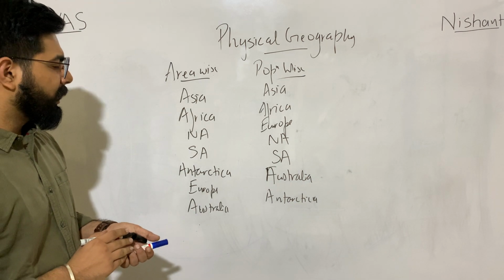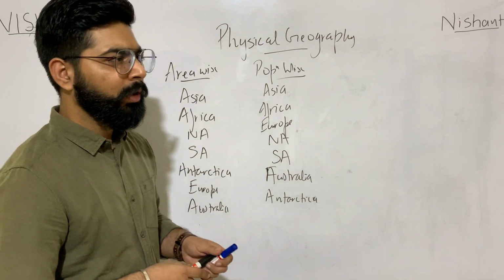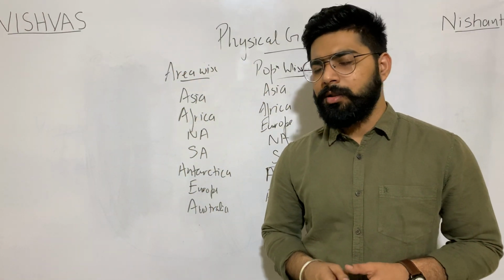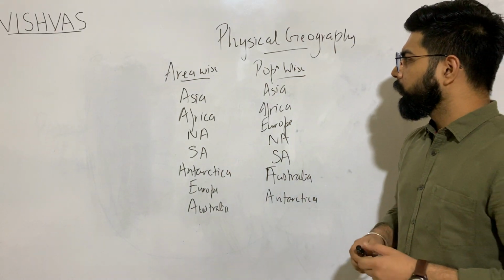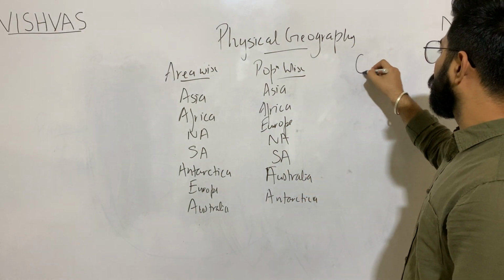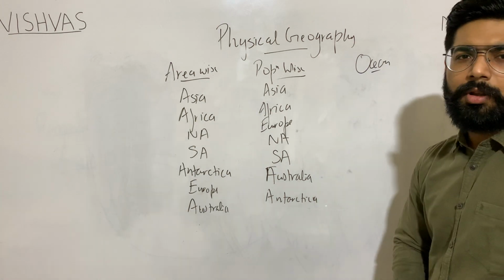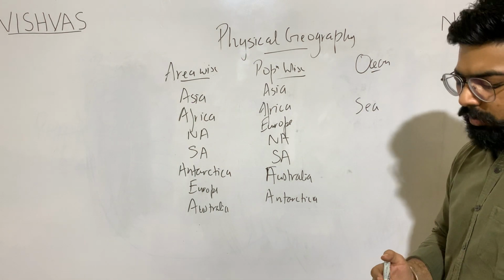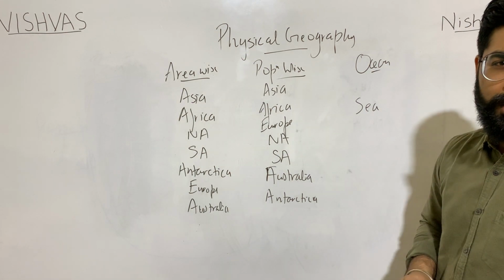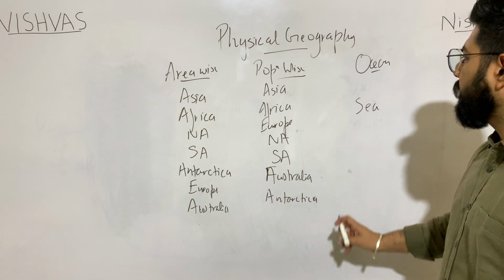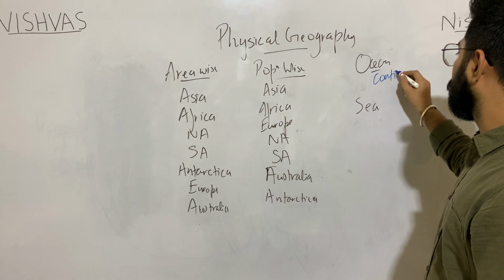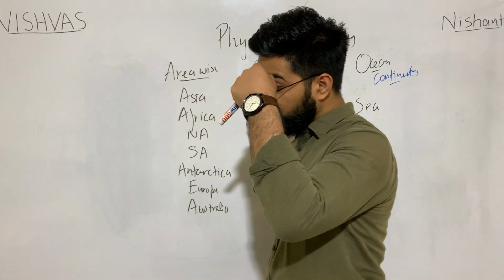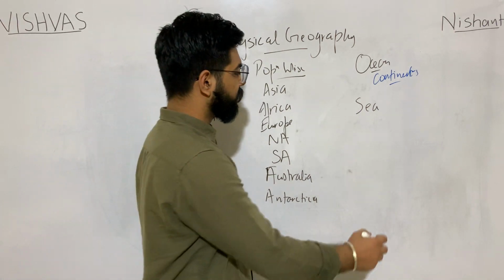Now, as we go through the world map, we come across some terminologies. Terms like ocean, terms like sea. What is the difference between a sea and ocean? Ocean shares boundary with continents, whereas a sea shares boundary with countries.